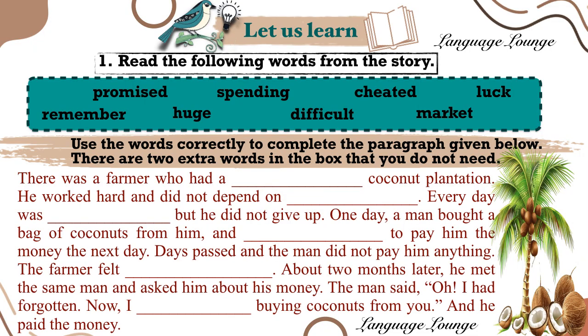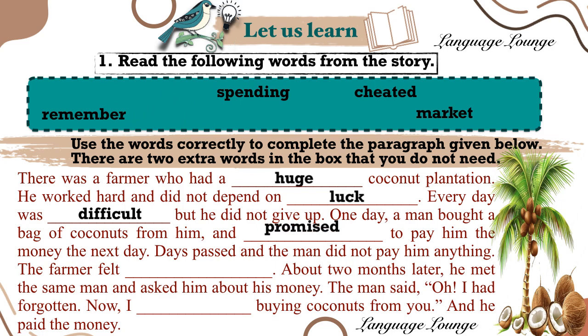There was a farmer who had a blank space coconut plantation. Huge. He worked hard and did not depend on blank space. Luck. Every day was blank space, but he did not give up. Difficult. One day, a man bought a bag of coconuts from him and blank space to pay him the money the next day. Promised. Days passed and the man did not pay him anything. The farmer felt blank space. Cheated.